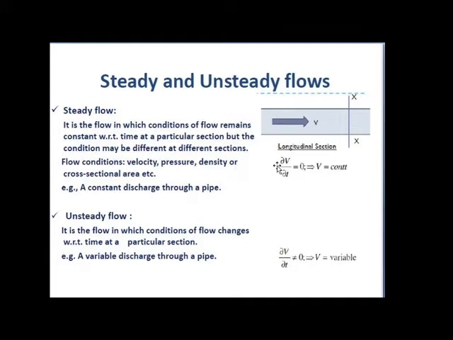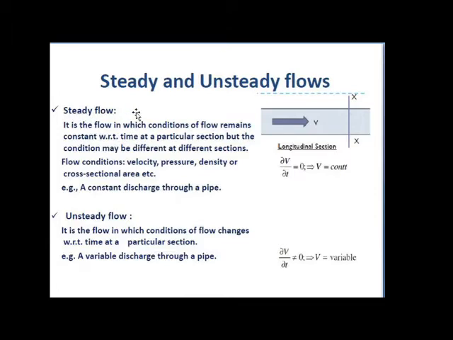The velocity at every point is constant, so if we differentiate it, then dou v upon dou t is equal to 0. The example of steady flow is a constant discharge through a pipe.